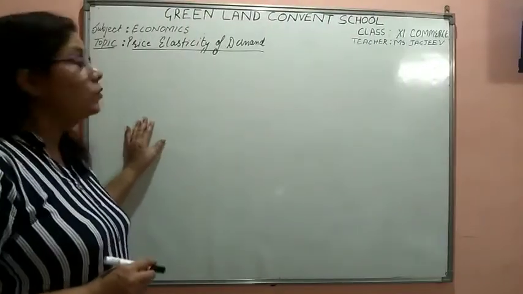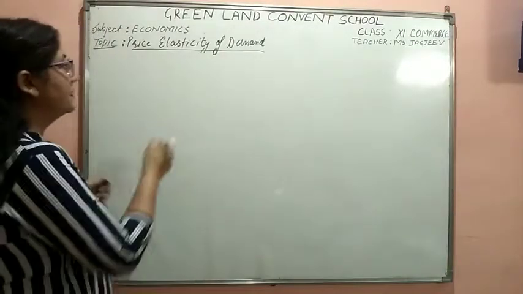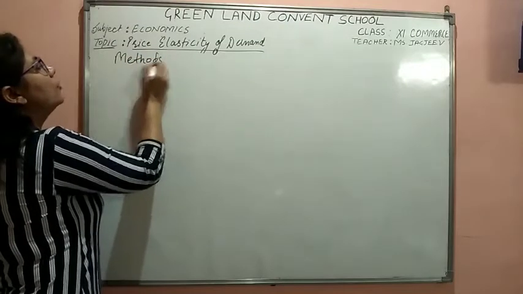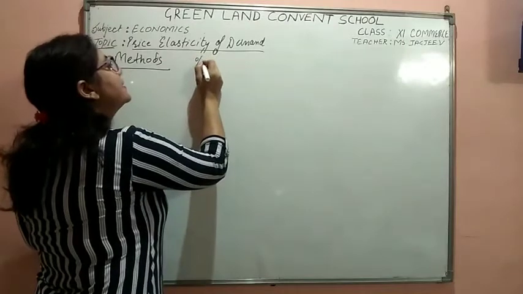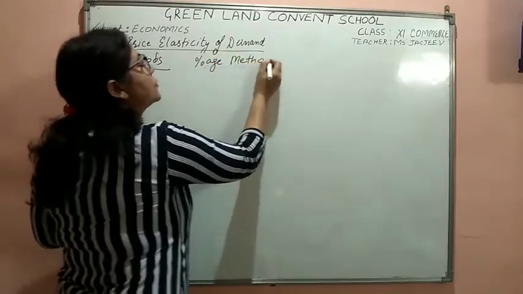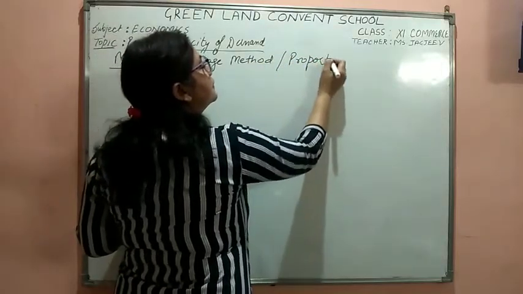Now how could we measure? What are the methods of measuring the elasticity of demand? We have only one method in our syllabus, which is known as the percentage method, or we also say the proportionate method.